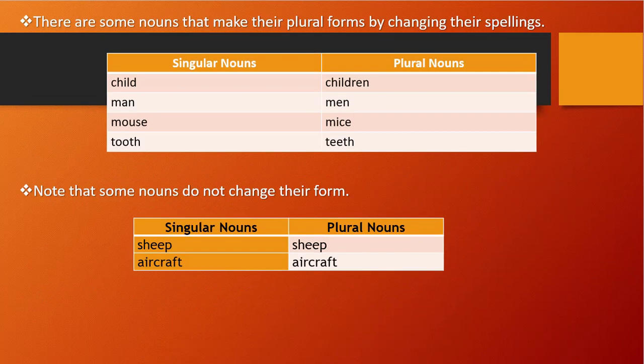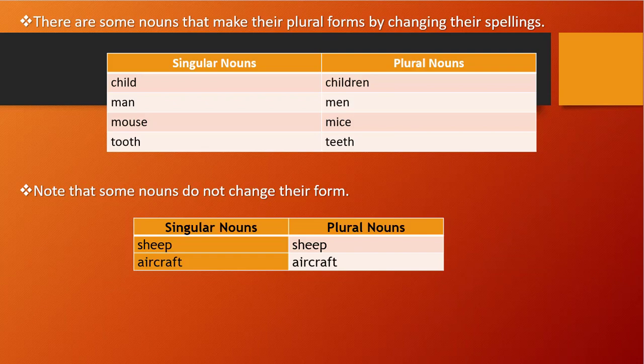There are some nouns that make their plural form by changing their spellings. In that, what happens? The total spelling gets changed. They don't follow the rules we have seen previously. In the previous slides, we have seen some rules like S is coming, double S is coming, CH or F or Y. They don't follow those rules. So they totally change their spelling.